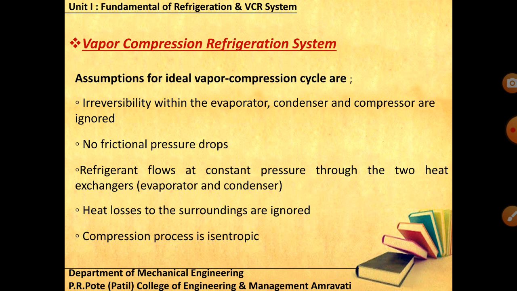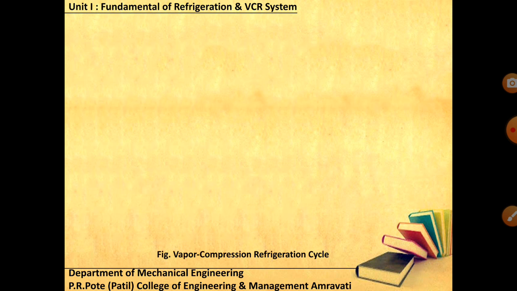And the last one: the compression should be isentropic, reversible adiabatic compression. No frictional losses, no heat losses, only constant entropy. That is a perfectly reversible process. So after having these assumptions, we can utilize them for the different open thermodynamic systems in the VCR cycle.